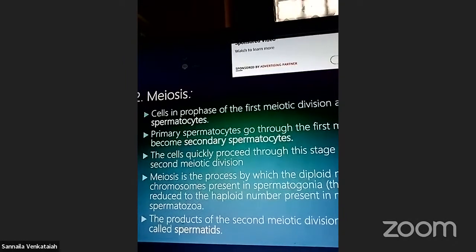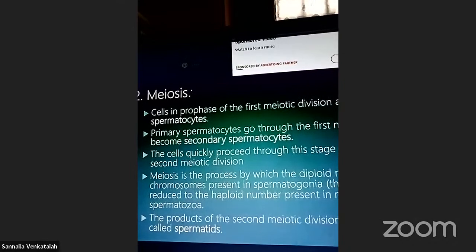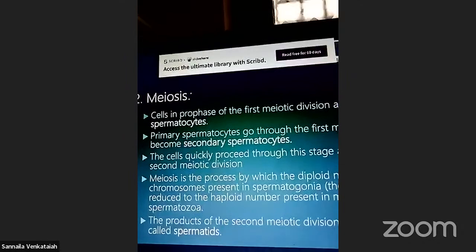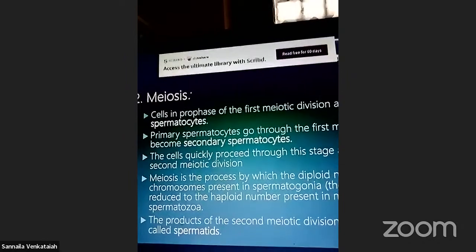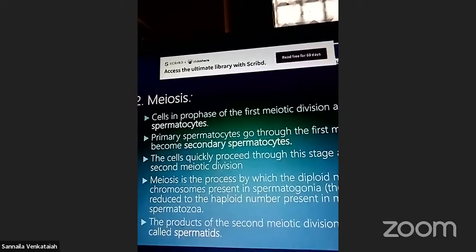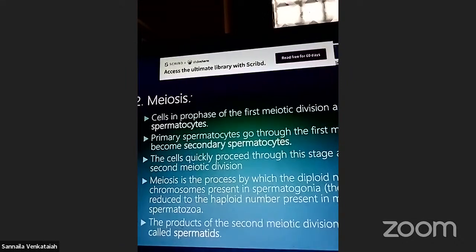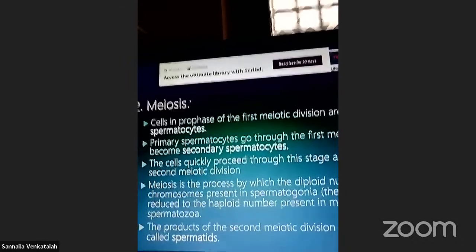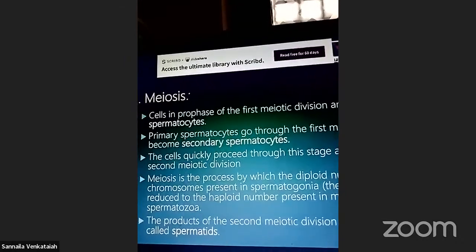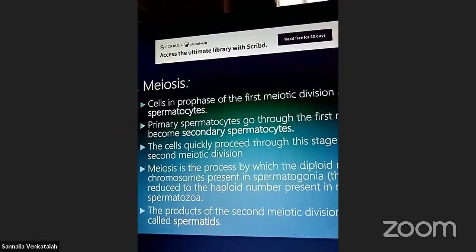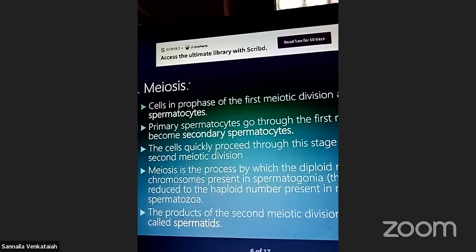In the meiosis process, the diploid number of chromosomes present in the spermatogonia, the germ cells, is reduced to the haploid number present in spermatozoa, right?